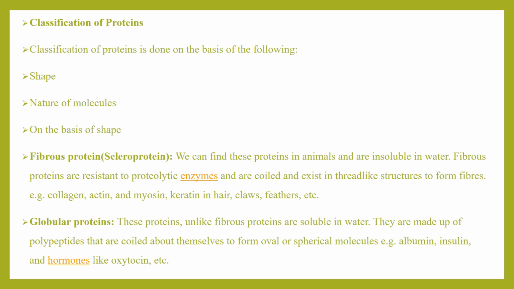And globular proteins. Globular proteins are not like fibrous proteins. They are soluble in water. They are made up of polypeptides and are coiled about themselves to form oval or spherical molecules. Examples: albumin, insulin and hormones like oxytocin are globular proteins.